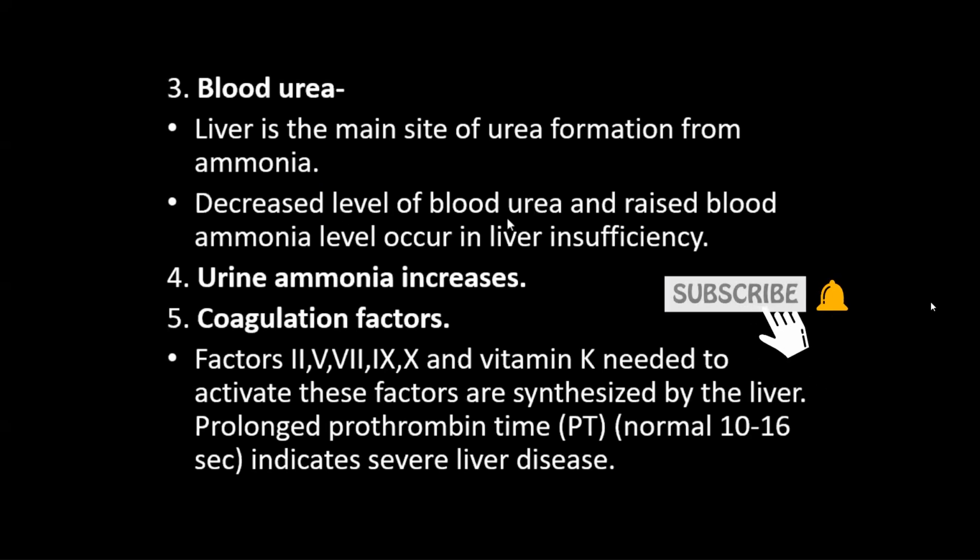Decreased level of blood urea and raised level of ammonia occur in liver insufficiency. If there is damage to the liver or cirrhosis of liver, then there is no urea formation and increased ammonia level in the blood. Urine ammonia increases because ammonia is not converted into urea.